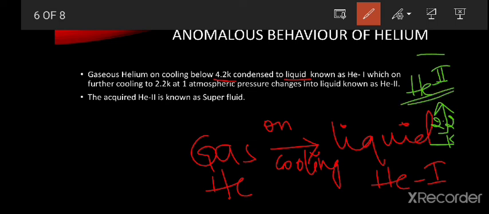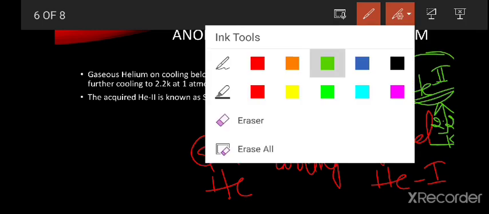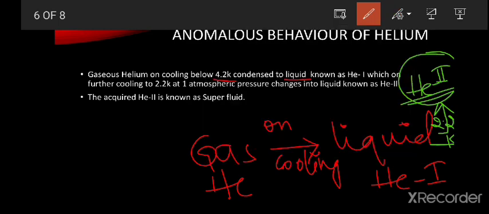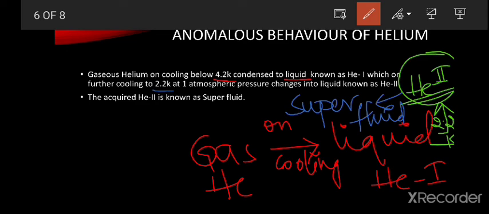The acquired helium-2 is known as the superfluid. Here we are cooling the normal gaseous helium up to 2.2 Kelvin, then only we are getting the superfluid.